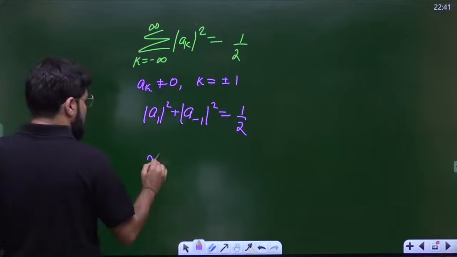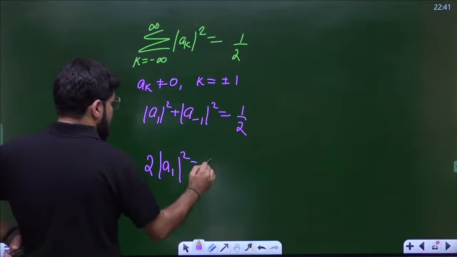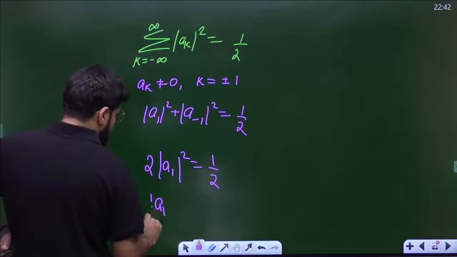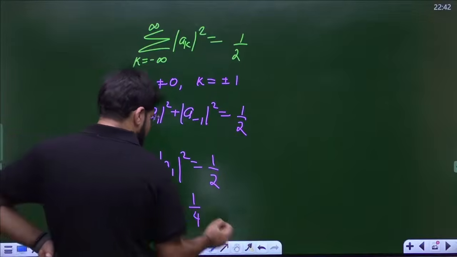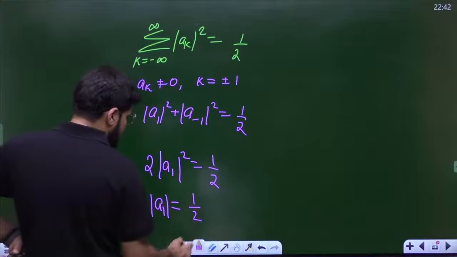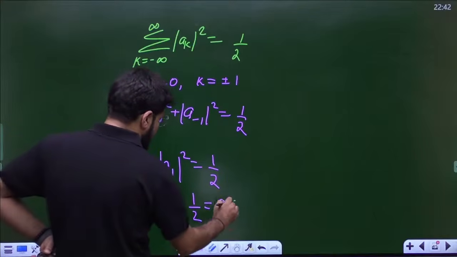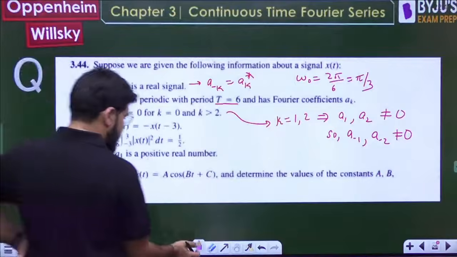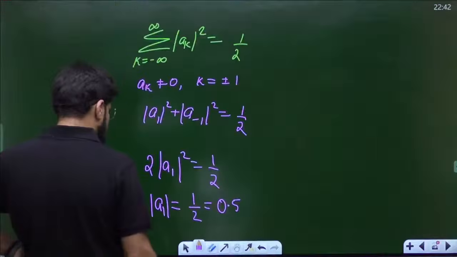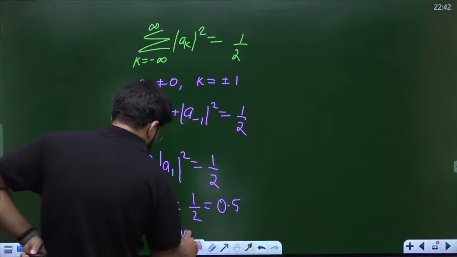Okay, so this becomes twice modulus a1 square is 1 by 2. Modulus of a1 square will be 1 by 4. Taking the value directly, modulus of a1 will be 1 by 2 or 0.5. And it's a positive real number. It was said that it's a positive real number. a1 is positive real.